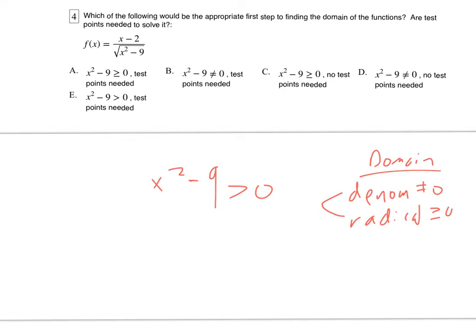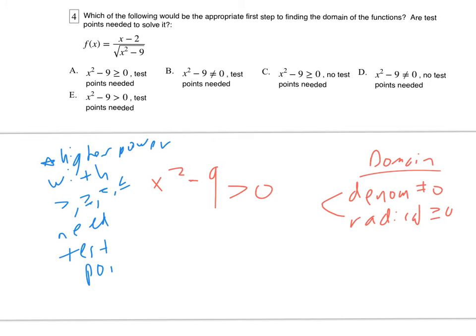Now anytime that you have a higher power, a squared or third power or any higher power, with the greater than or equal to, less than or equal to, you're going to need test points. We can see that that is the case here. We do need the test points because we have a higher power, a squared, any power higher than 1, with greater than or equal to, less than or equal to, with any one of those.